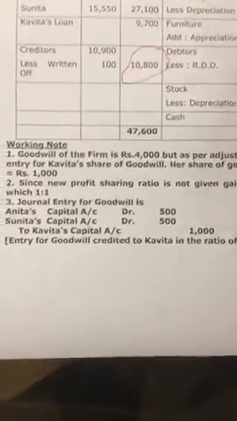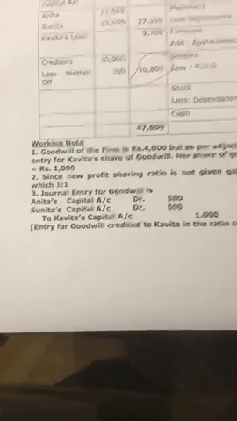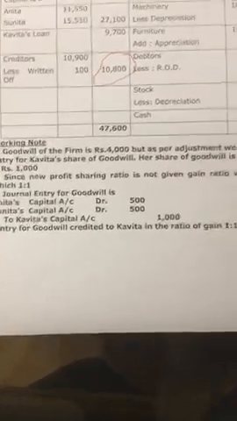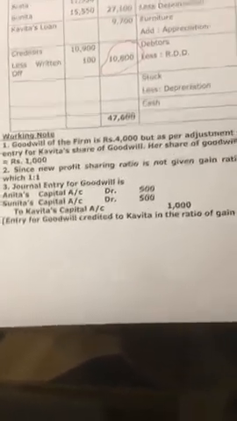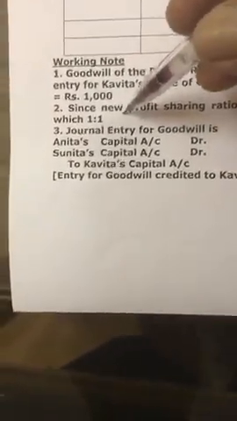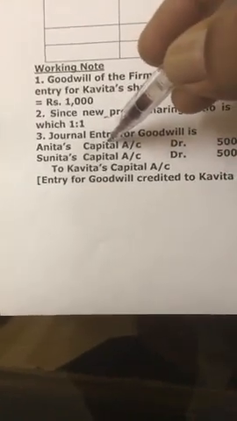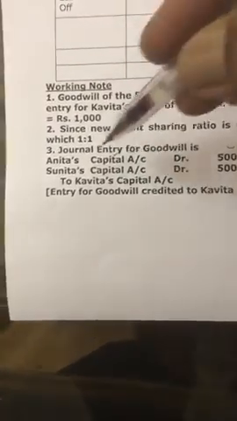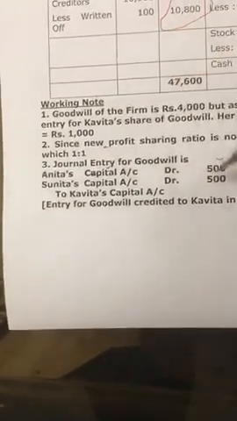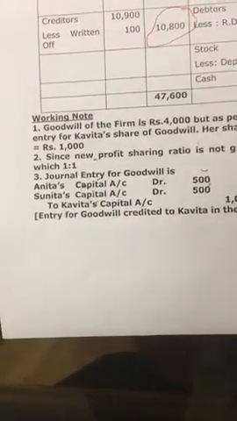So direct entry for goodwill is here. So what I am teaching today, new thing, that goodwill account neither debited nor credited, we can show the effect of goodwill payable to the retiring partner by passing one journal entry: Anita's capital account debit 500, Sunita's capital account debit 500 to Kavita's capital.